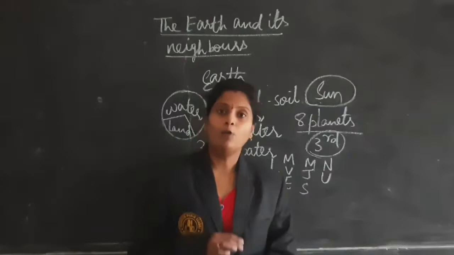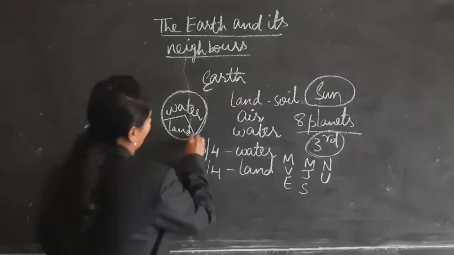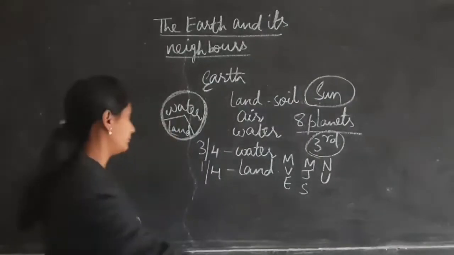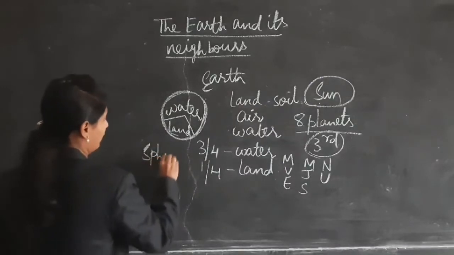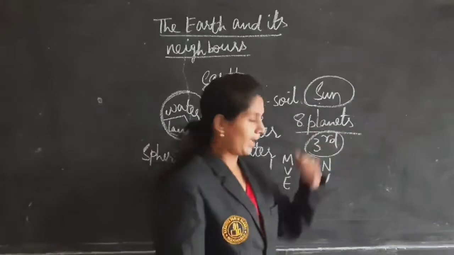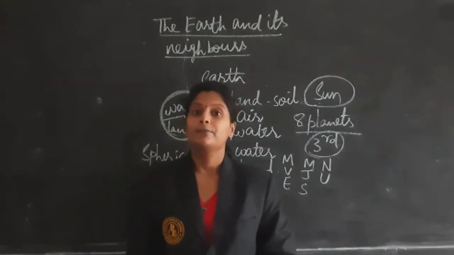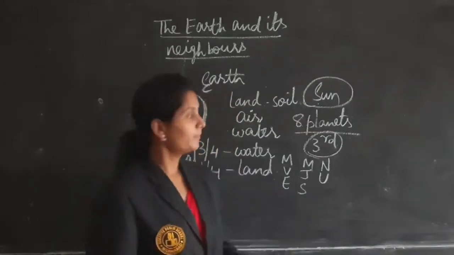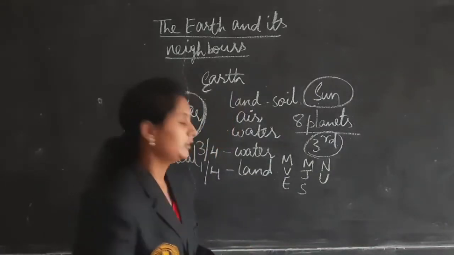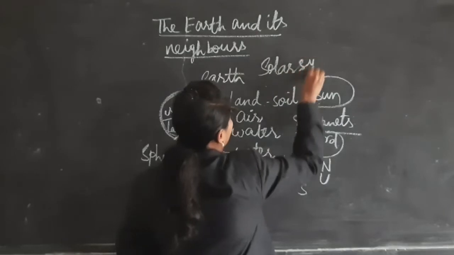So how do we know that earth is round in shape? How do we know that earth is spherical in shape? Spherical we can say, or round in shape we can say. And all these 8 planets along with the sun, what do we call it? Solar system. Planets along with the sun we call a solar system.